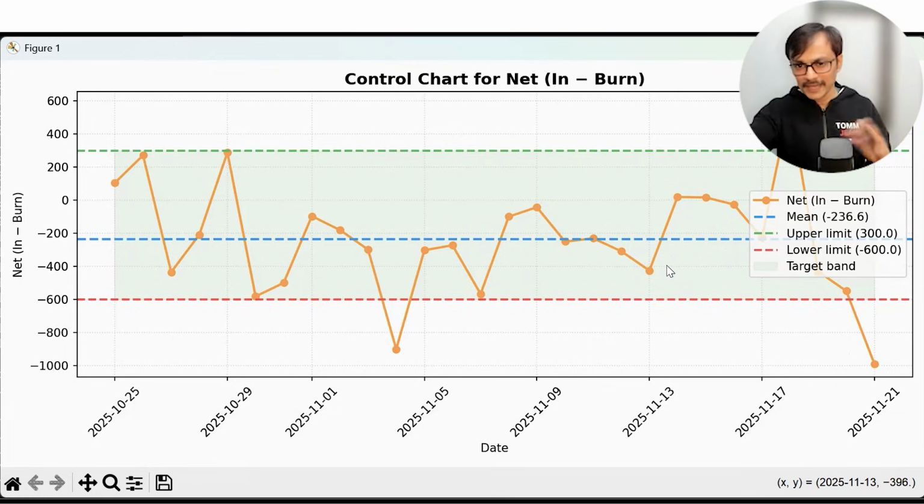Ideally, somewhere into minus 200, 300 is a good number. That's why I put a mean. So my target is minus 200. That should be the ideal thing, so that sustainably, I can do that.